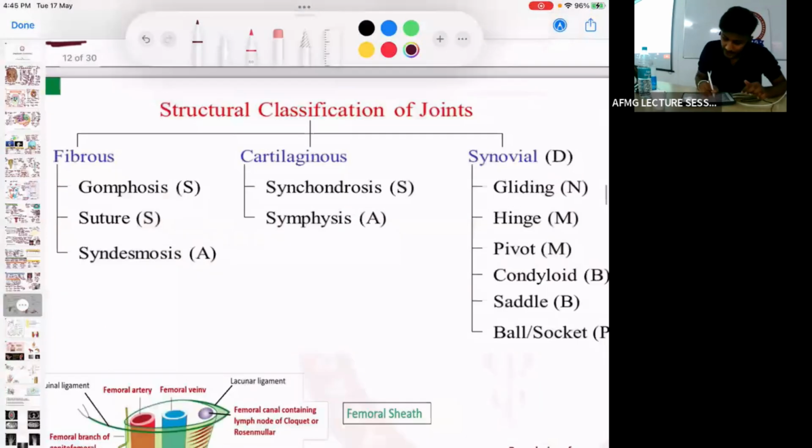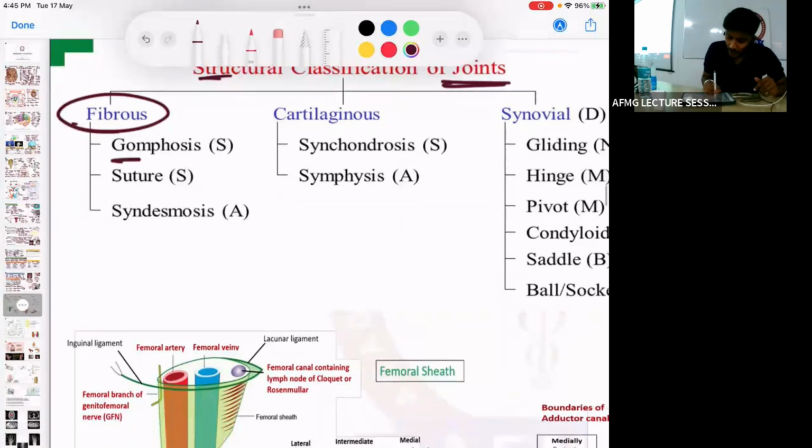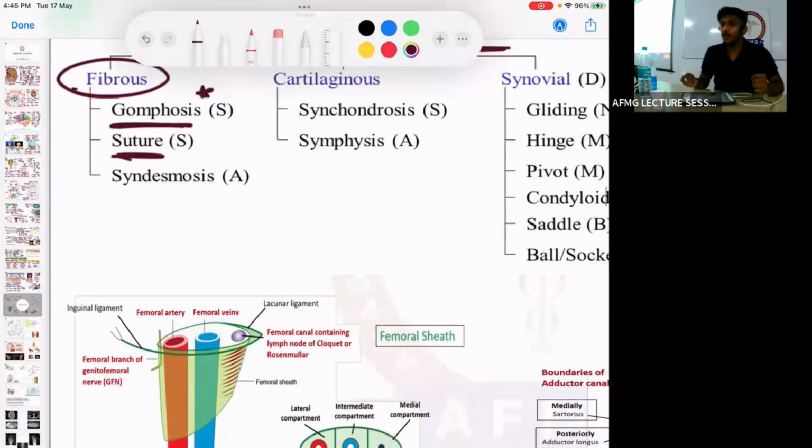If I talk about joints, structural classification of joints जो है, we have fixed or immovable joints, and fixed or immovable joints are called as fibrous joints. Okay, gomphosis when it is between the tooth and the socket. Second are the sutures. Sutures are present between the cranial bones.